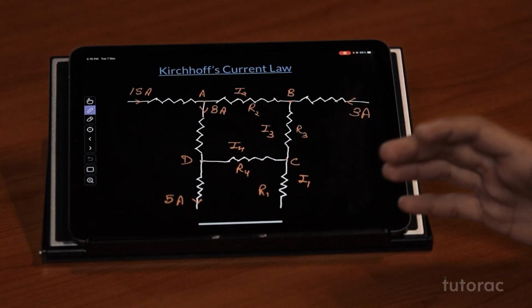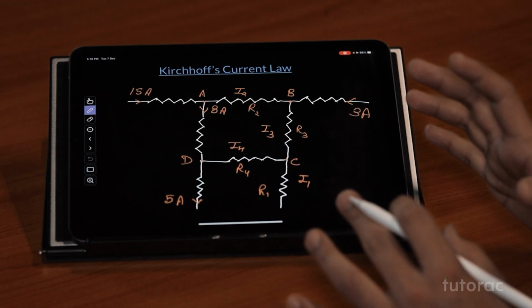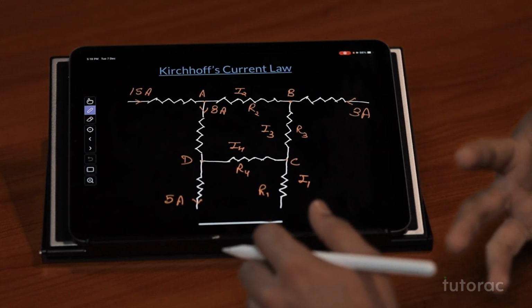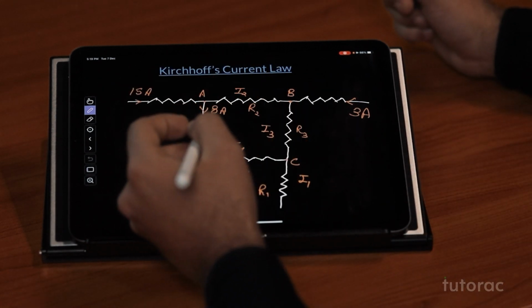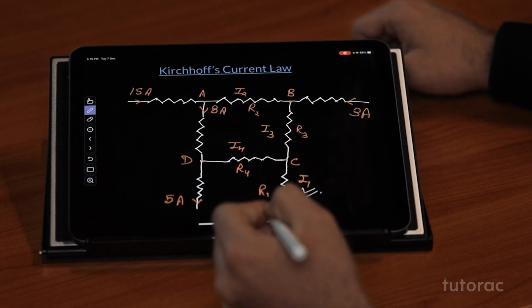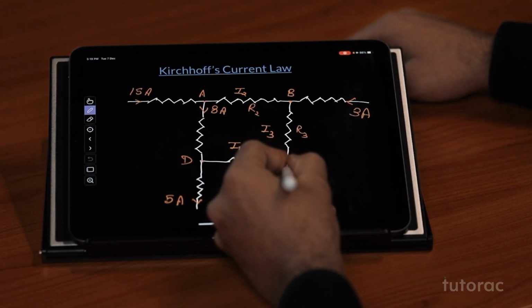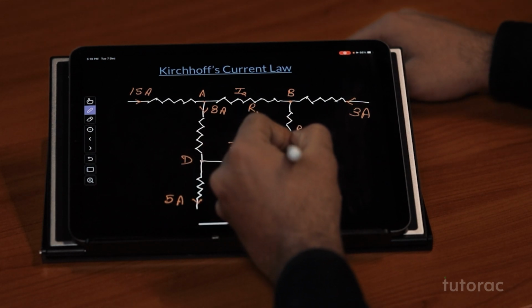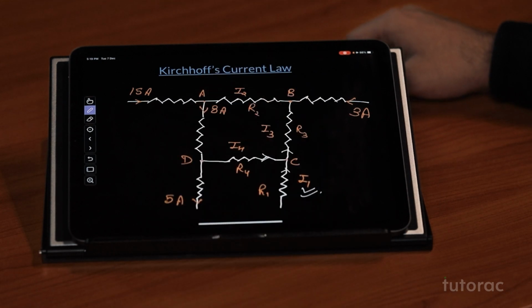It doesn't matter how many currents or how many conductors we join at any junction point. Let's try to understand it with a simple example. Here you can see a mesh. In this mesh you can see that there are multiple conductors joined together. Let's try to calculate the current. Let's start with this value of I1 first. So for this I1, what can I write? Let's say I1 is in this direction and we have I4 in this direction, and let's say I3 we have in this direction.